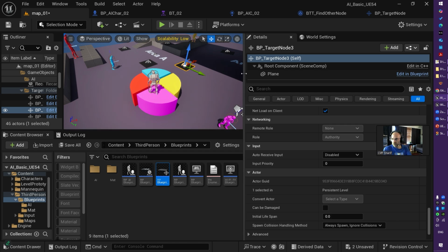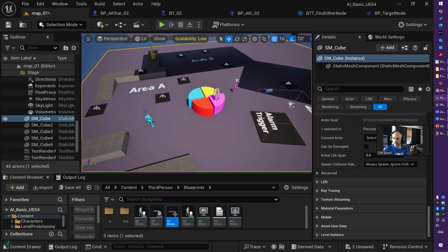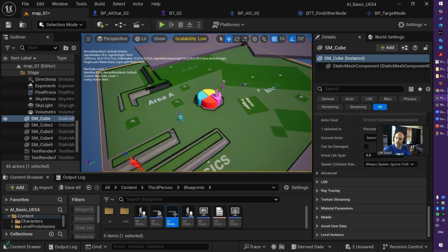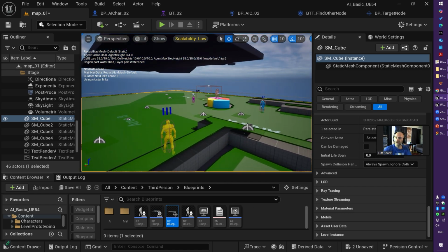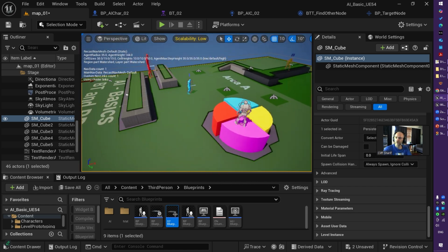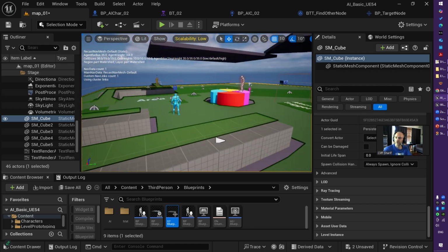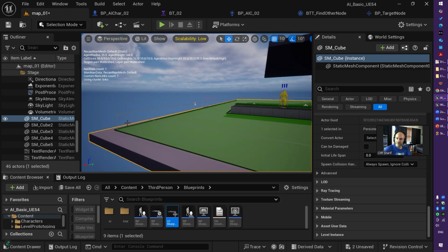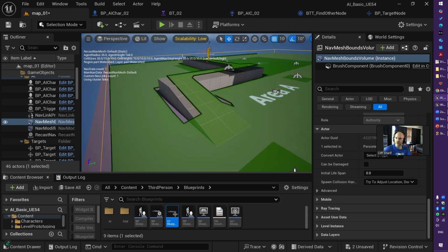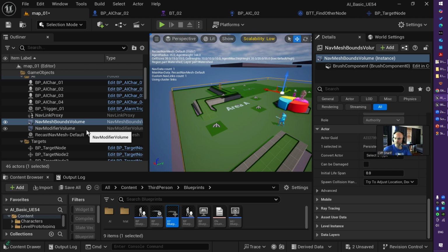I need you to click on the scene, press P on the keyboard, and you will find something like green coming around your area and covering most of the locations of the map. The object responsible for making this green area is called Nav Mesh Bounds Volume.